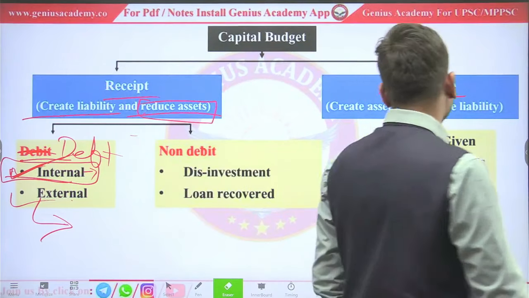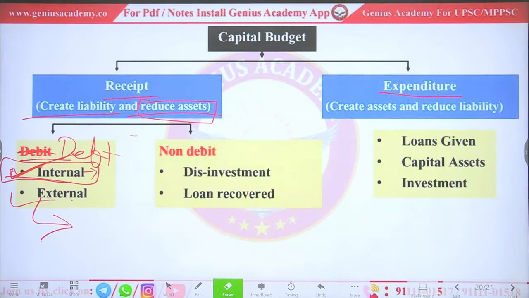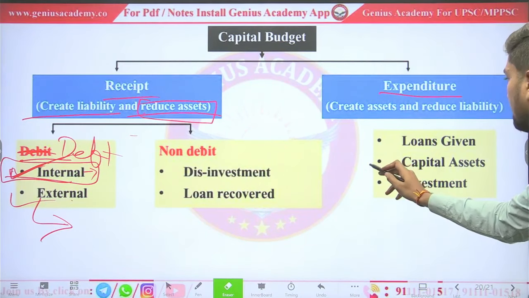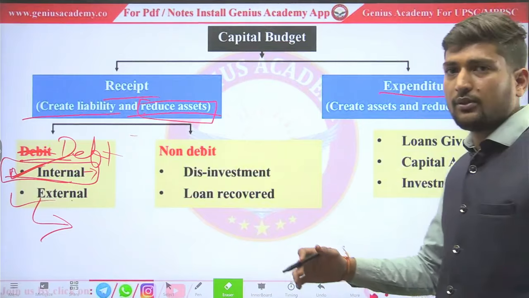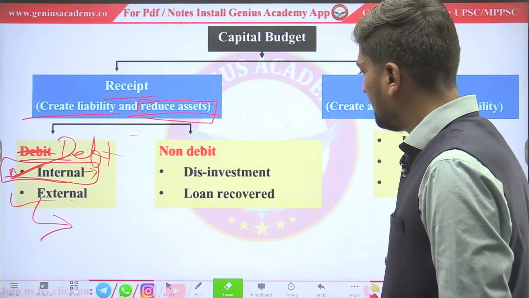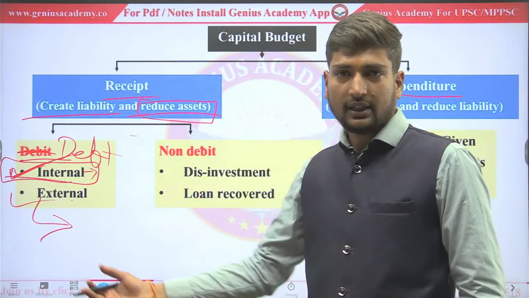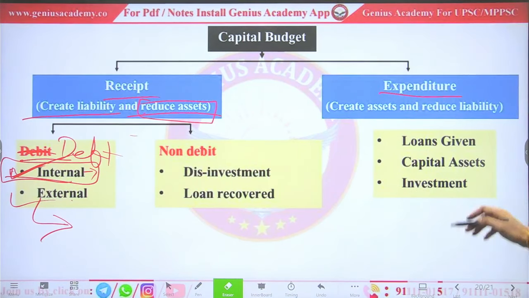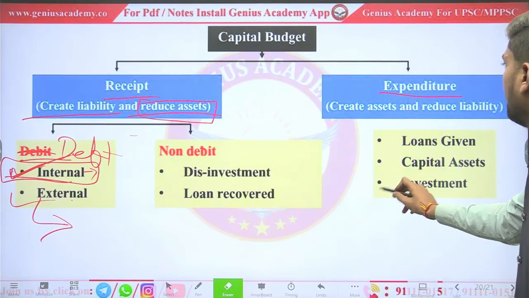Let's look at capital expenditure. It will create asset and reduce liability. So loan given to any particular state, loan given to any institution or any foreign country, it comes under capital expenditure of government of India. Capital asset or investment.